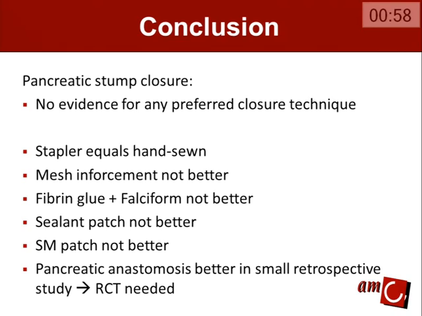Seromuscular patch, not in a randomized trial. The only difference we found was with a pancreatic anastomosis performed, but that is only in a small retrospective study. And I truly believe that, when we are going towards an evidence-based fistula-free distal pancreatectomy, we maybe should perform a randomized trial to find whether this is the best way to go.